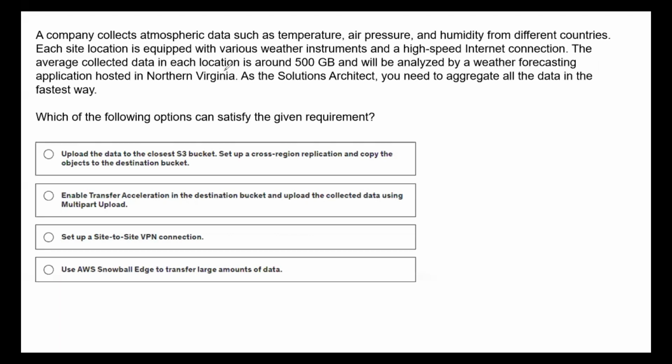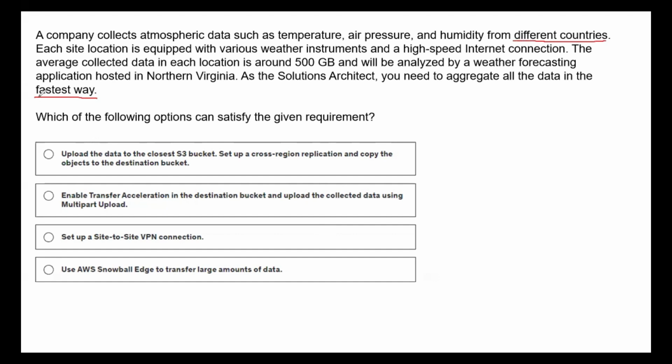Each site location is equipped with various weather instruments and a high-speed internet connection. Right, the average collected data in each location is around 500 GB and will be analyzed by a weather forecasting application hosted in North Virginia. As a solution architect, you need to aggregate all the data in the fastest way. So what is the keyword here? Fastest way. Okay, and basically it is across the globe, right? Different countries. So what is the option you will select here?